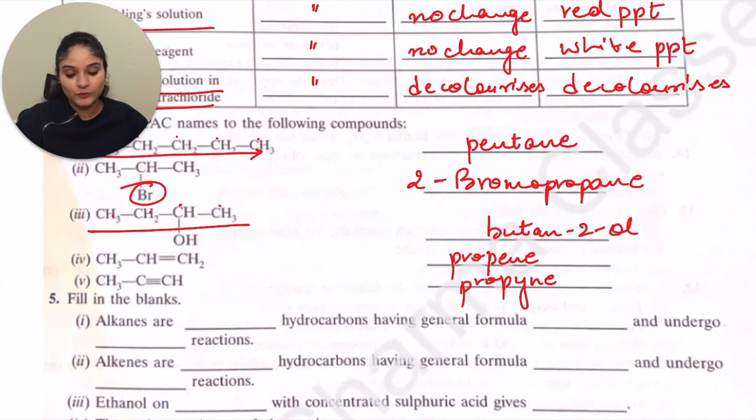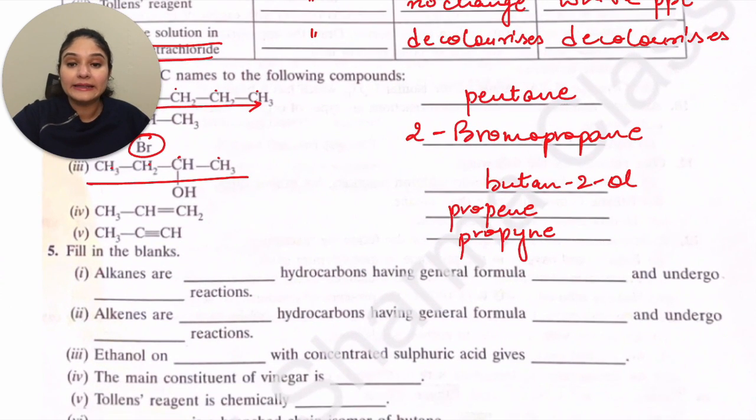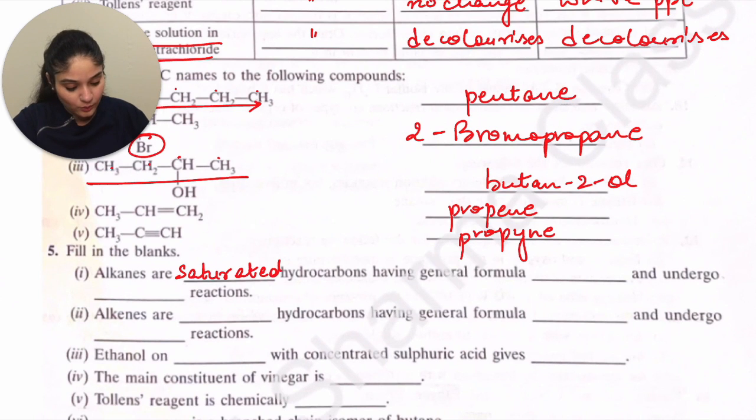Now students, moving to the fifth question. Alkanes are dash hydrocarbons having general formula dash and undergo dash reactions. So alkanes are what kind of hydrocarbons? Alkanes are saturated hydrocarbons having general formula CnH2n+2, and they undergo substitution reaction.